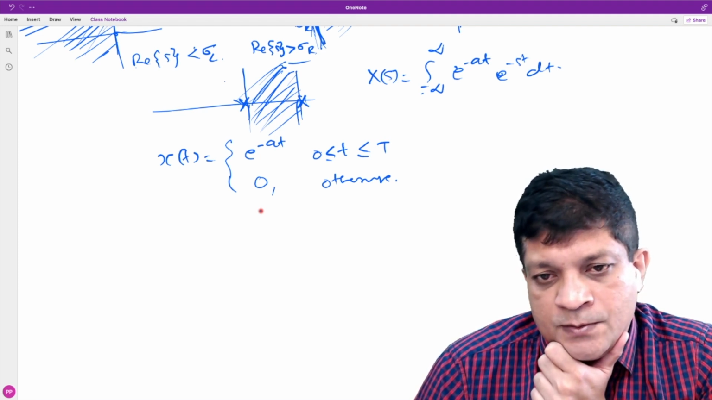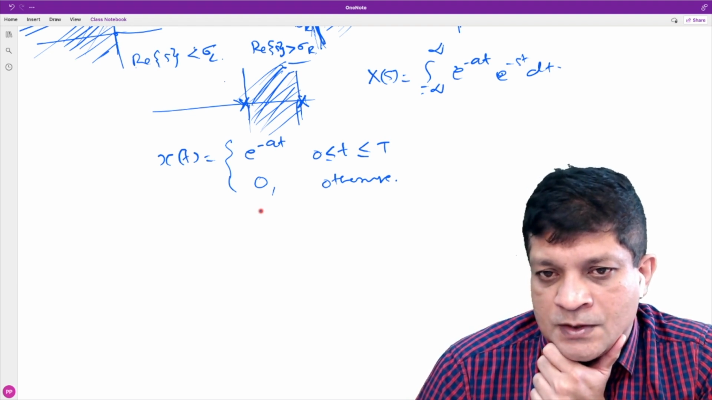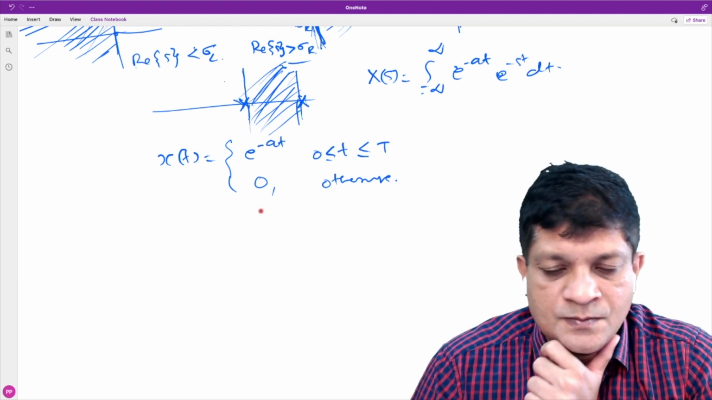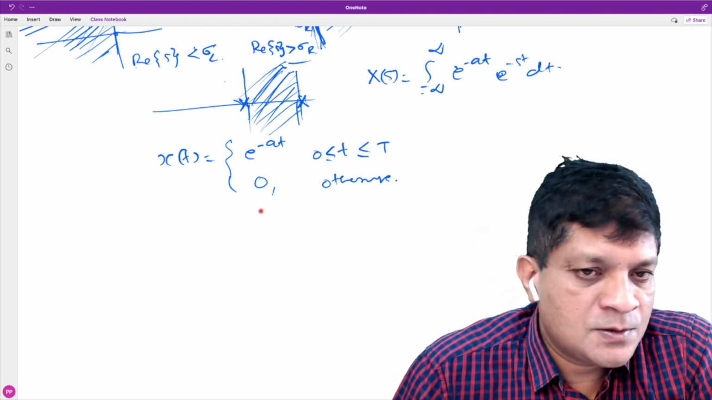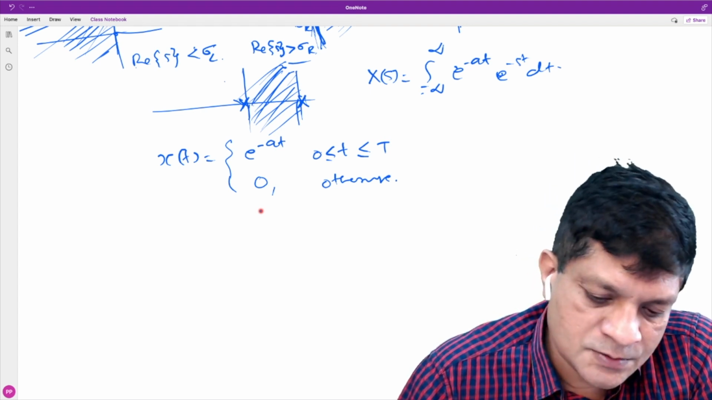This is a finite duration signal. What should be the shape of the ROC if it exists? It should be a two-sided entire S-plane, isn't it? It is the entire S-plane.